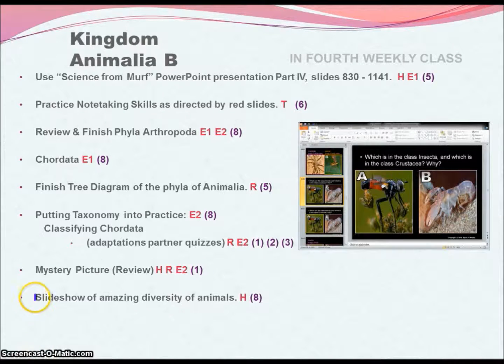So we're going to start generating some hypotheses, another mystery picture review, and then this amazing slideshow down here of the diversity of animals. Students from previous classes have already asked if they can come back and watch this. This is the hook. My students have been hearing about this all year from older brothers and sisters. They cannot wait to do this.